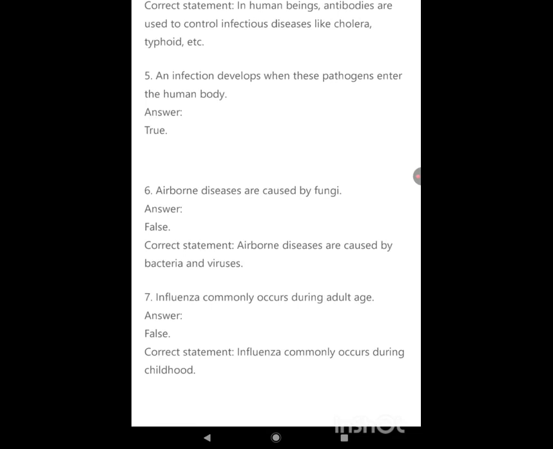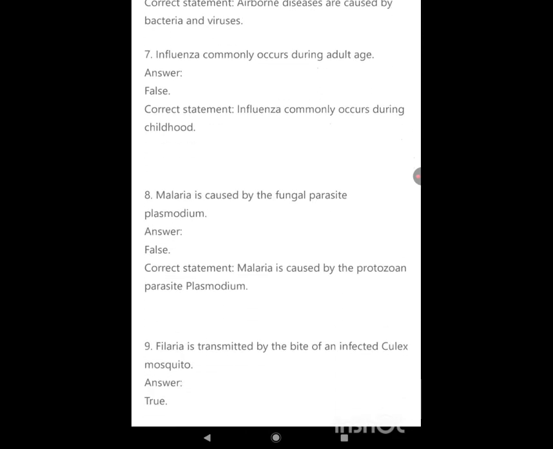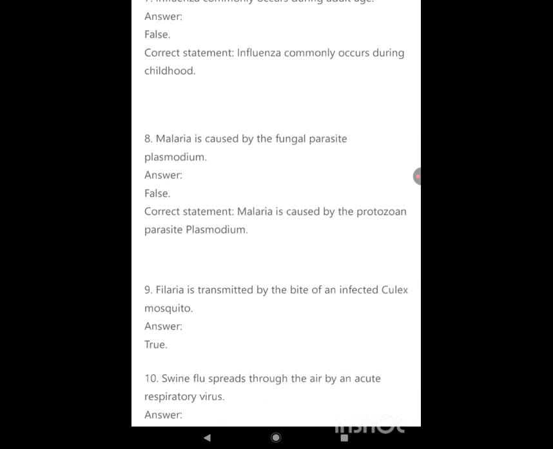Influenza commonly occurs during adult age. Answer: false. Correct statement. Influenza commonly occurs during childhood. Malaria is caused by the fungal parasite Plasmodium. Answer: false. Correct statement. Malaria is caused by the protozoan parasite Plasmodium. Filaria is transmitted by the bite of an infected Culex mosquito.